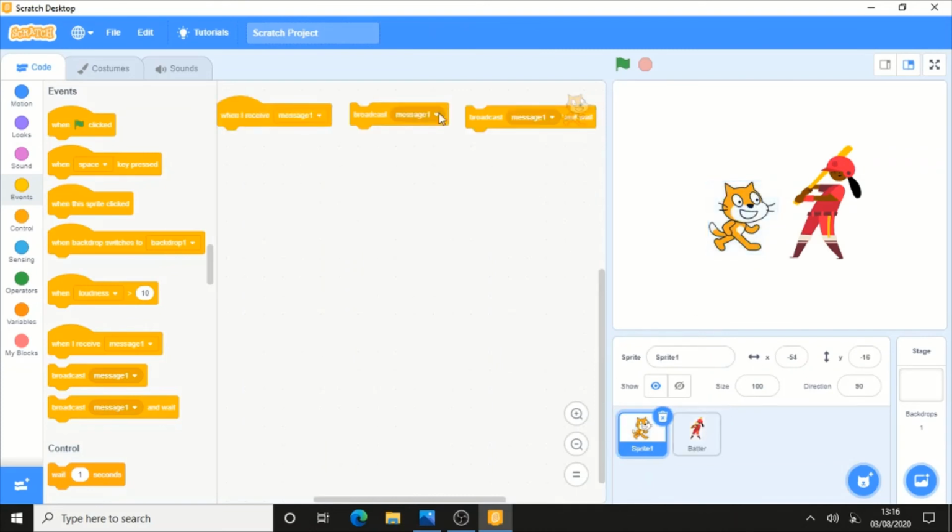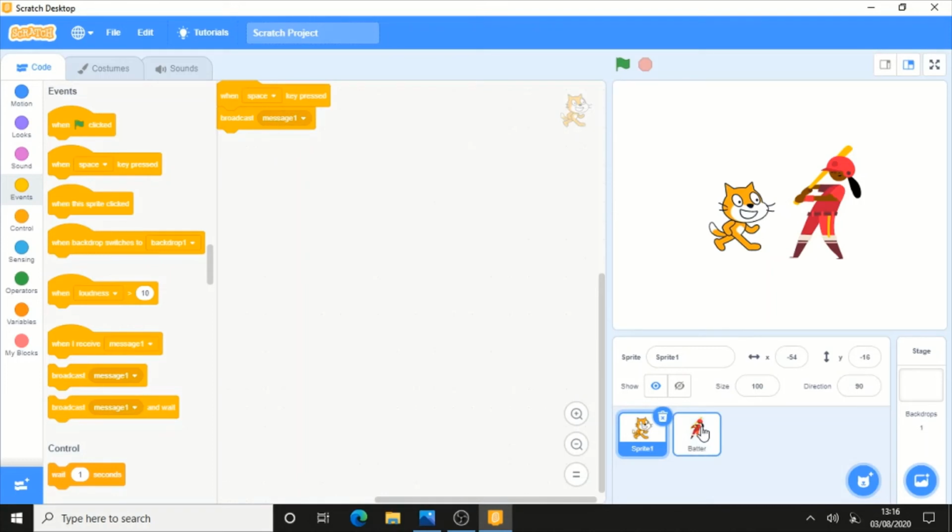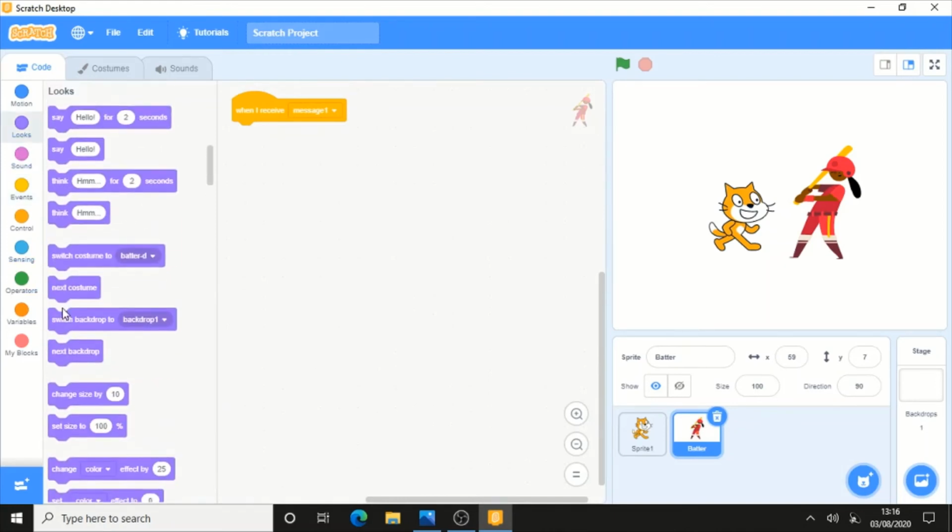Here, let me say that when the space key is pressed in the cat's sprite, then you're going to set broadcast message in the batsman there. Let's say when I receive message 1, then you're going to next costume.